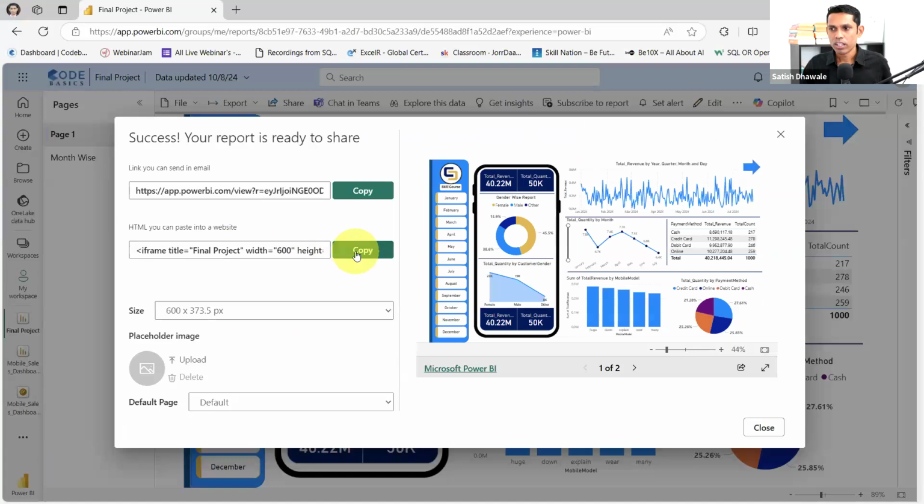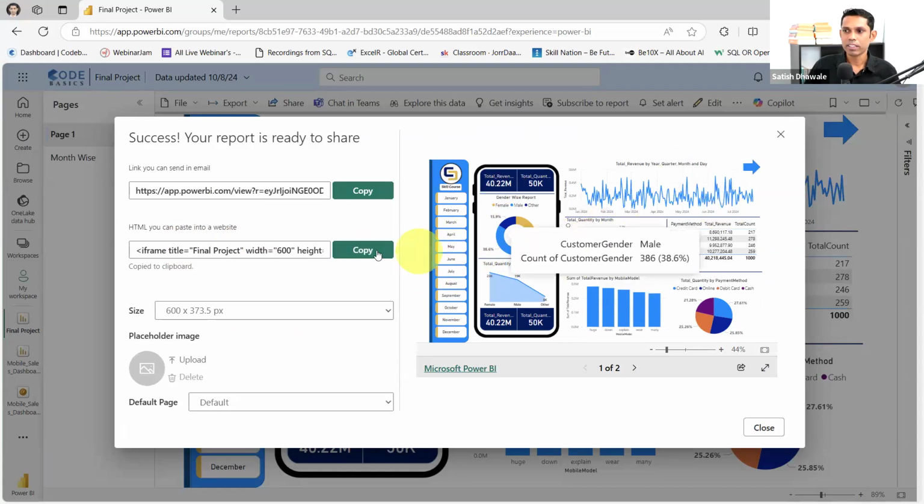If you copy this code and paste it inside the backend of your website, it will help you publish. Basically, you need to embed your particular project on your website, and only then do you get this code. So you can add this code in your HTML page, or the backend of the website, WordPress or something like that, and then this will be displayed on your website. This code will help you display your interactive report. But this is the report link that you can share with anyone.